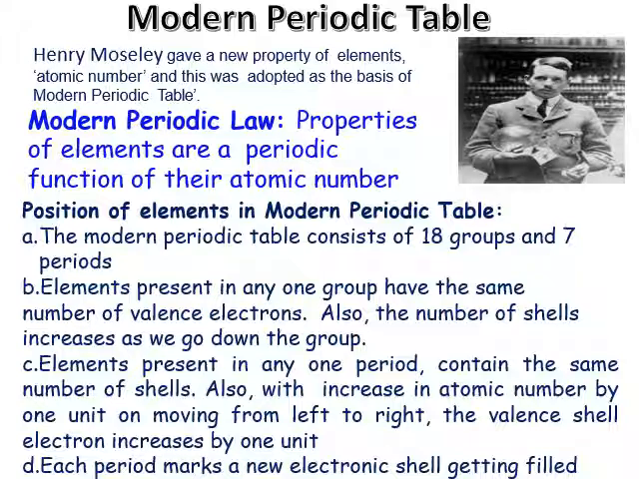Elements present in any one group have the same number of valence electrons, or outermost electrons. Also, the number of shells increases as we go down the group. Elements present in any one period contain the same number of shells. Also, with an increase in atomic number by 1 unit on moving from left to right, the valence shell electrons increase by 1 unit. And last, each period marks a new electronic shell getting filled.